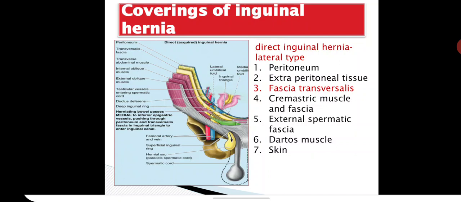Coverings of direct inguinal hernia. The difference here is the fascia transversalis instead of the previous covering. That red color indicates the difference. Here fascia transversalis will be present. The remaining will be almost the same.